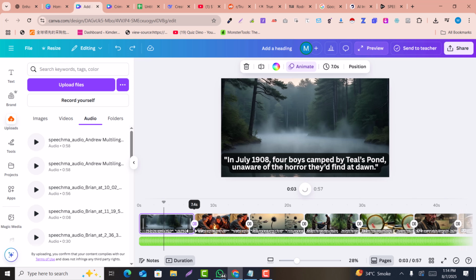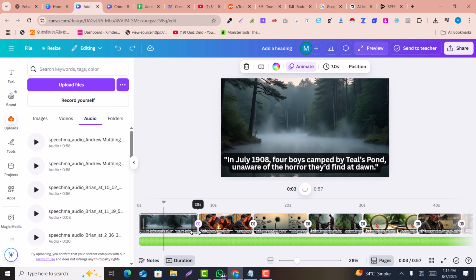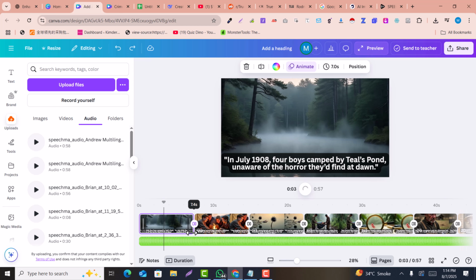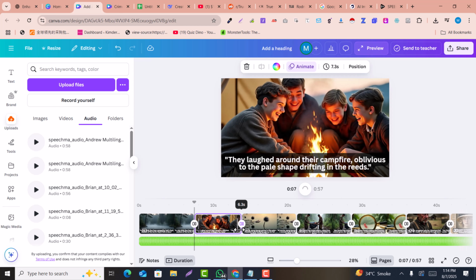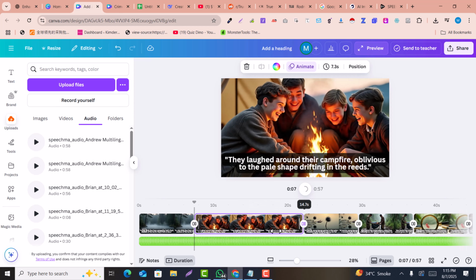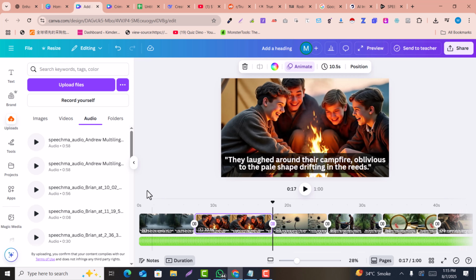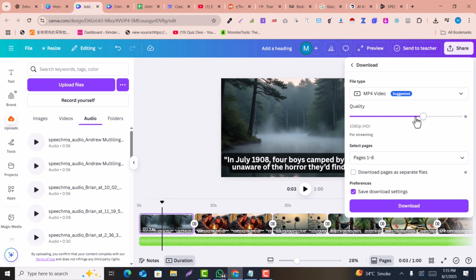I mean, if your audio is not matching with the scene, you can just drag and drop and complete the scene audio, for example here. And if you see any configuration issue, for example if the scene is before the audio or after the audio, you can just drag and drop the scene, and it will be completely done. After fixing the scenes within the audio, you just need to click on file and click on download, and download this in the full HD version. So I just click on download.